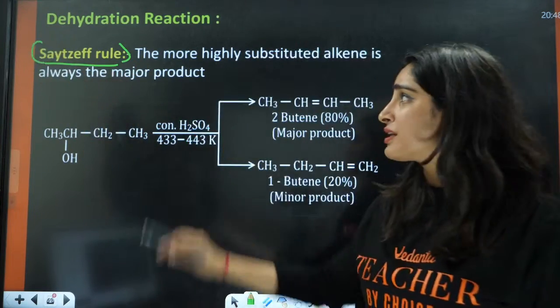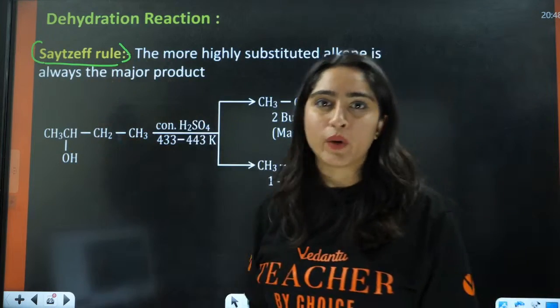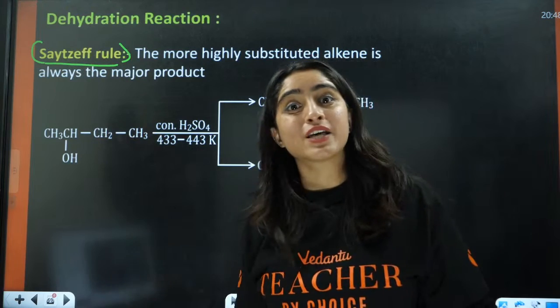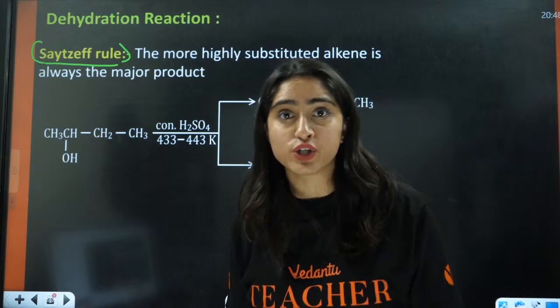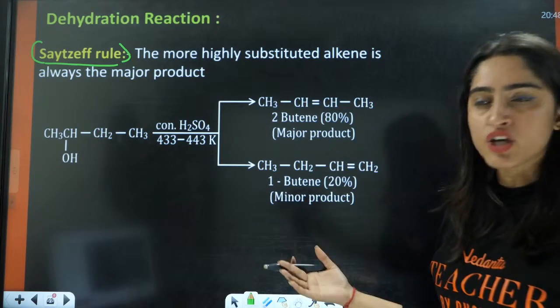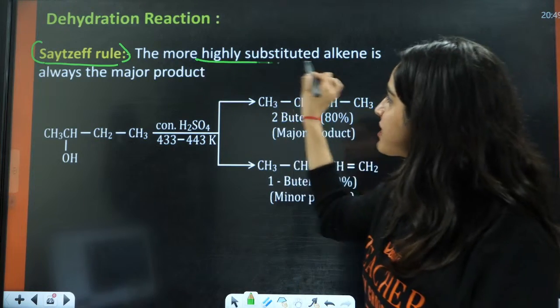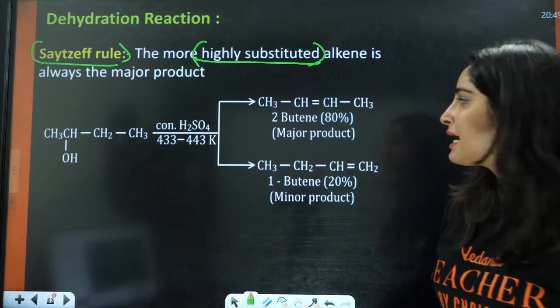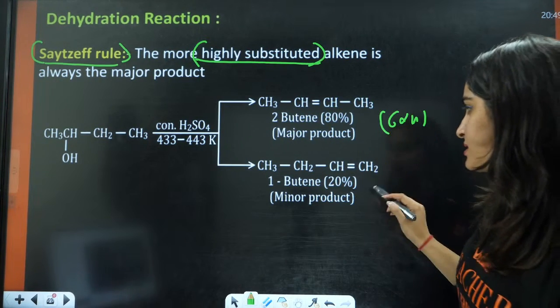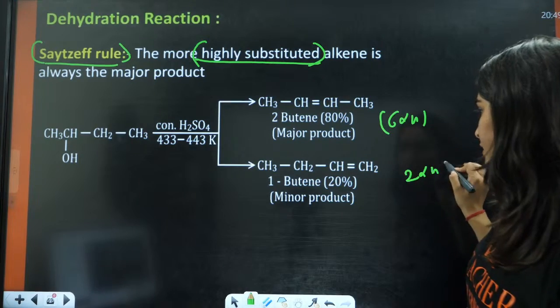This is your NEET 2020 or 2021 question, the Saytzeff rule. The Saytzeff rule says, according to hyperconjugation, you have to know the answer, right? For example, out of this and this, which is the major product here? The major product is the highly substituted one, right? That means it has 6 alpha hydrogens, and in this case, it has 2 alpha hydrogens, right?